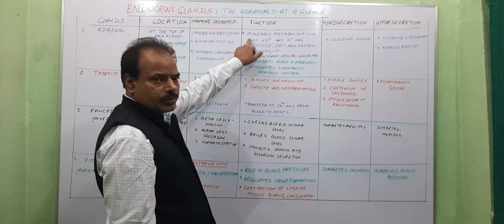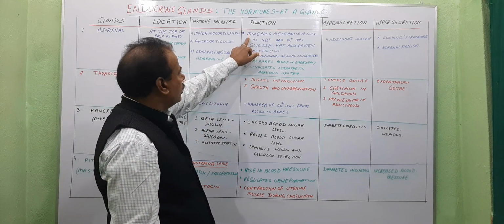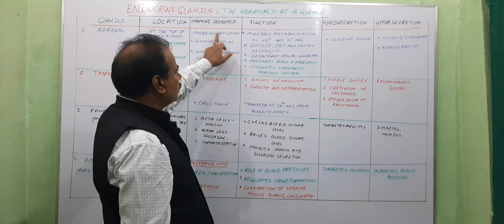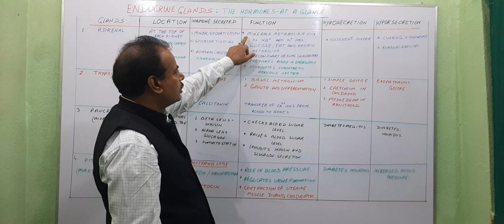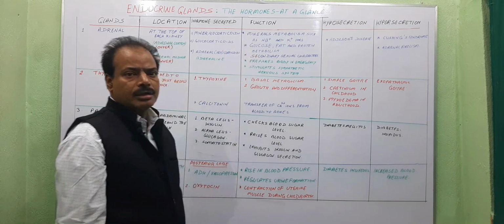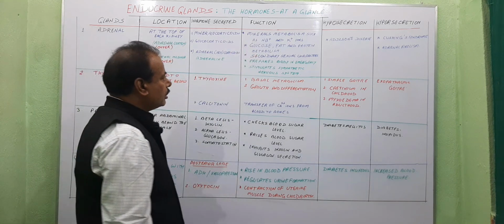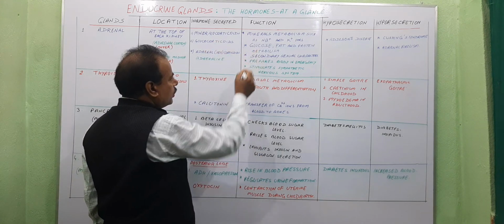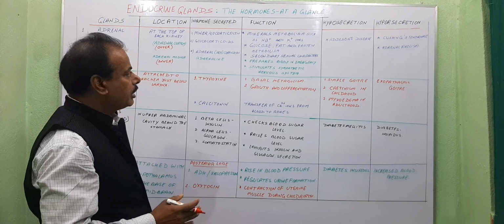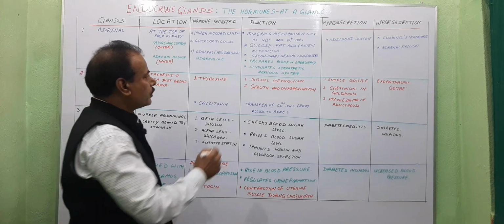The functions of corticoids. Mineralocorticoids regulate mineral metabolism, such as sodium and potassium ions. Glucocorticoids regulate glucose, fat and protein metabolism.